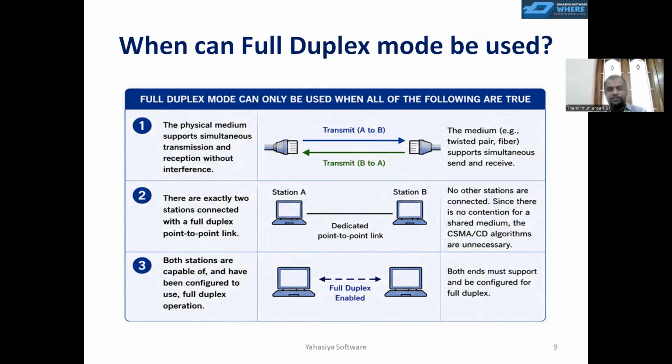By facilitating a bridge which establishes the connection between two nodes, there should be two nodes linked in a peer-to-peer manner. For that, they can use switches and bridges. Both stations are capable of and have been configured to use full duplex operation. If, for example, one is configured for half duplex and another for full duplex, again we face the same issue.